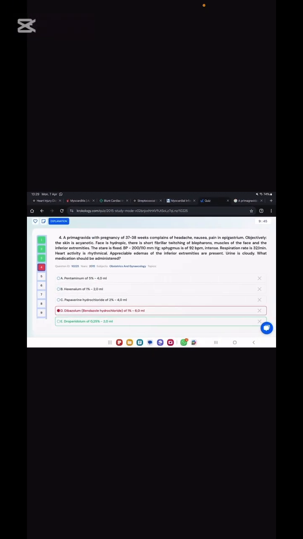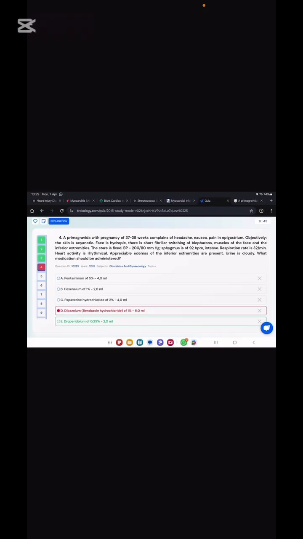Next is the case of a primigravida with pregnancy of this and this term who has headache, nausea, and pain in the epigastrium. Objectively, she has facial hypertrophy and short fibrillar twitching of the muscles of the face and extremities. BP is severely high, respiration is high, and appreciable edemas on the lower extremities are present. Urine is cloudy. What medication should be provided?